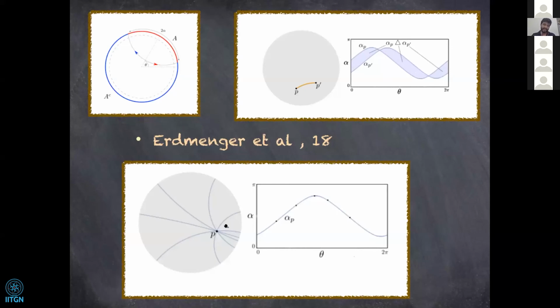Any point in the bulk would simply represent a set of geodesics, all the geodesics going through that particular point, and it will in general be represented by a line in the kinematic space. So if we have two points, we have two overlapping lines, and the region enclosed by them, if you integrate that with alpha and theta, gives the length of this curve. In the same way, volume can also be found.